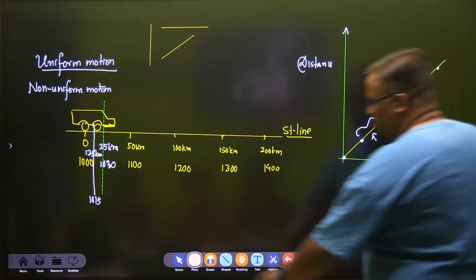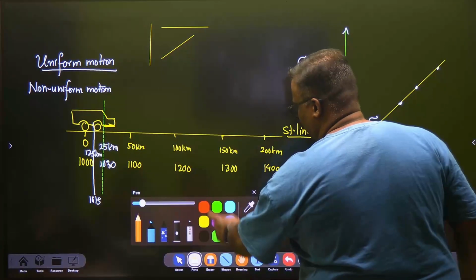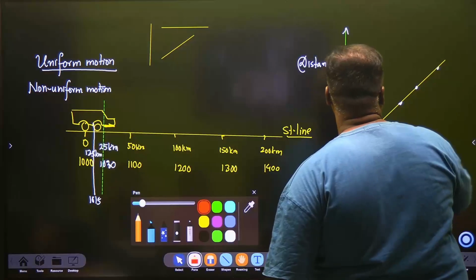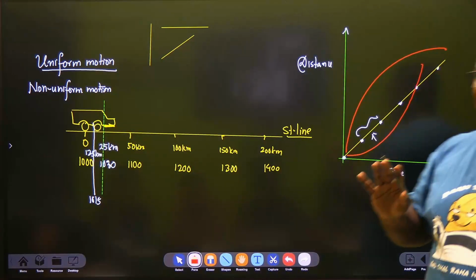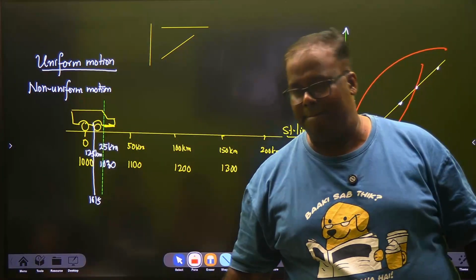And for non-uniform motion, your graph will not be a straight line. It can be this way, it can be this way, anything you can draw, but just don't draw a straight line. Okay?